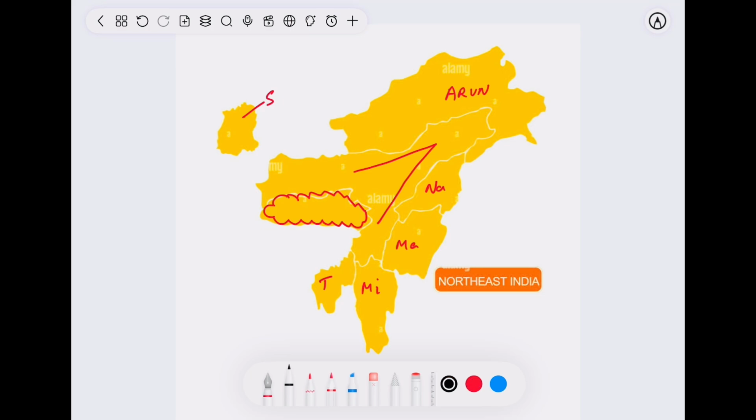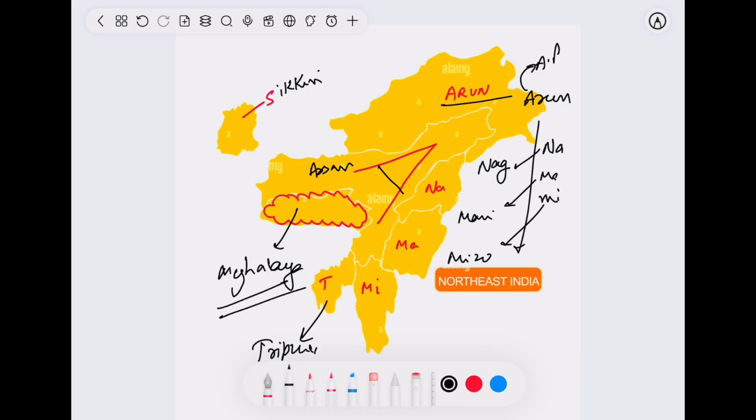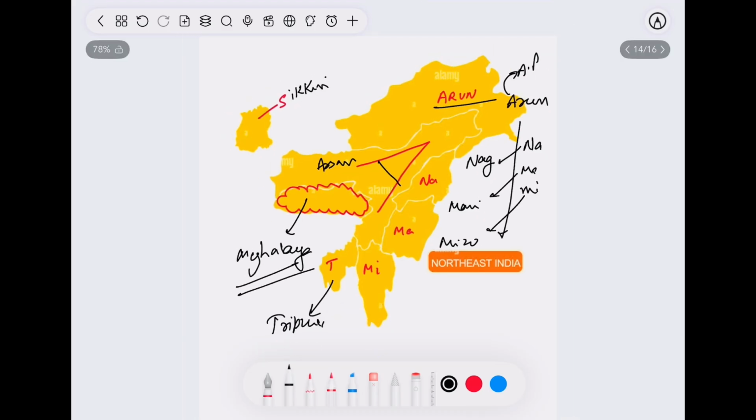Let me recall you once again. Arun, Namami towards south. Just complete these abbreviations. Arunachal Pradesh, Nagaland, Manipur, Mizoram, right, T, Tripura, Sikkim. Here is A. A stands for Assam. This is a cloud. The Hindi word for cloud is Megh. So Meghalaya. Right. See how easy it became? We have covered all the states of Northeast.